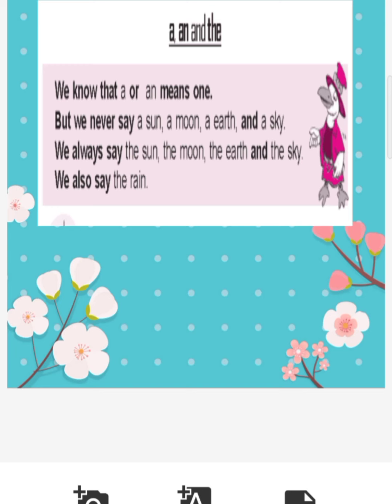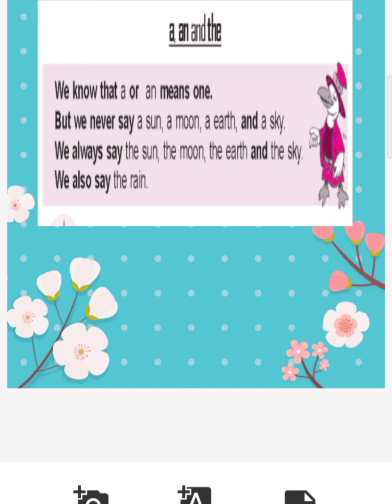Okay, because there is only one sun. We cannot mention that among many suns we are talking about a sun. No, there is one sun. So the definite article with sun always goes as the. So you will always use the sun. Okay, because a sun is wrong.